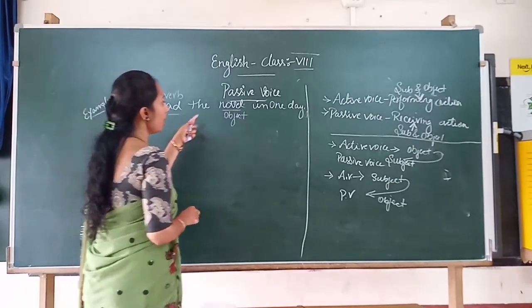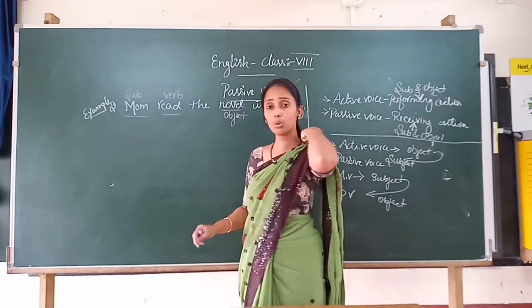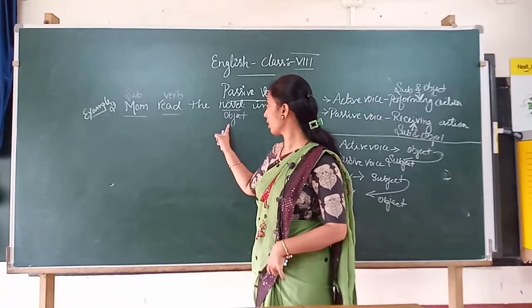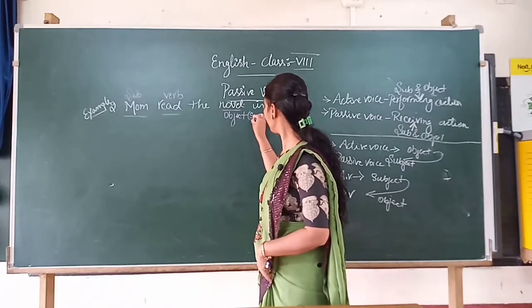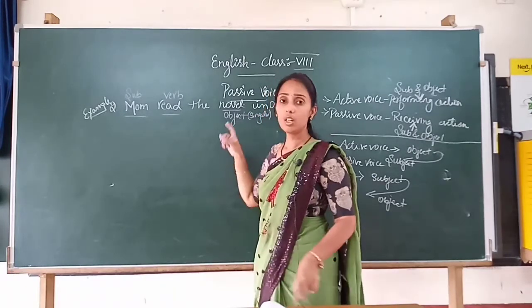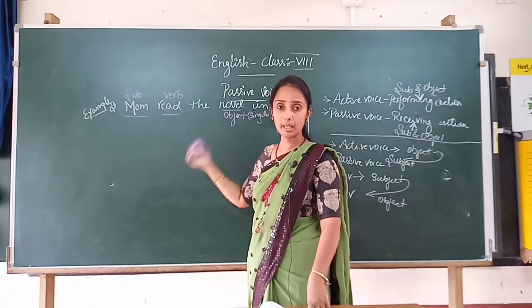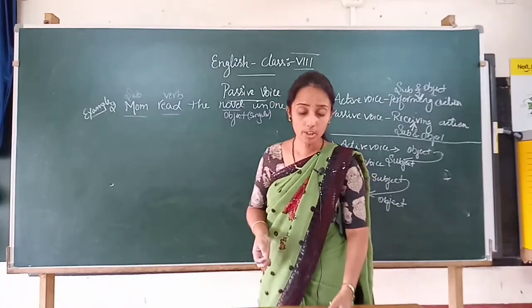Mom read the novel in one day. As per the rule of active voice, the object novel is singular, right? So the object of the sentence will become the subject of a passive voice. So you want to try, children?